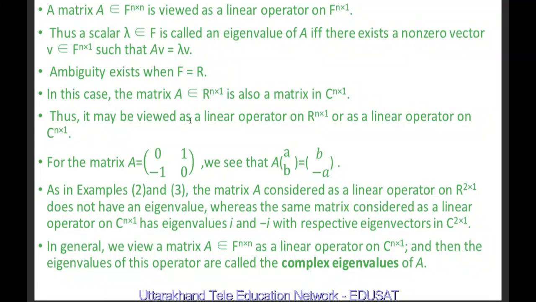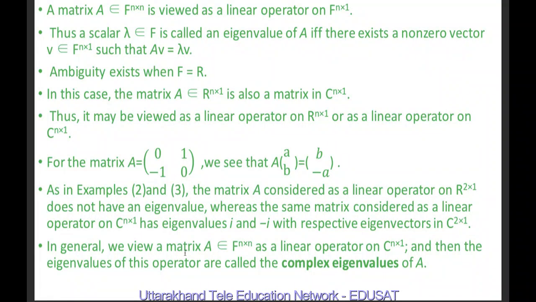Thus, it may be viewed as a linear operator on R n by 1 or as a linear operator on C n by 1. For the matrix A equal to [0, 1; minus 1, 0], we see that AB is equal to B minus A. As in examples 2 and 3, the matrix A considered as a linear operator on R 2 by 1 does not have an eigenvalue, whereas the same matrix considered as a linear operator on C 2 by 1 has eigenvalues iota and minus iota with respective eigenvectors in C 2 by 1.